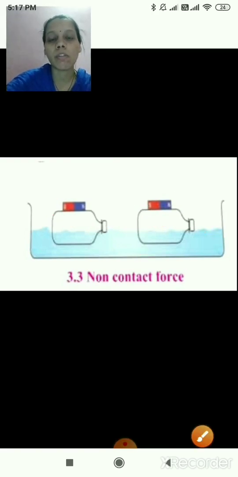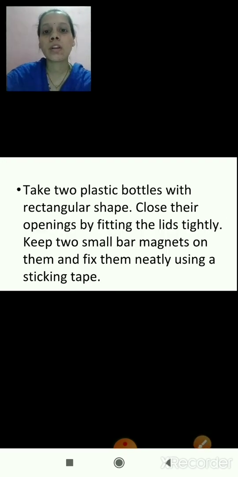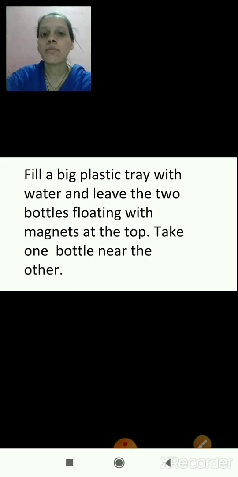Okay, now we will see the procedure one more time. Take two plastic bottles with rectangular shape. Close their openings by fitting the lids tightly. Keep two small bar magnets on them and fix them neatly using sticking tape. As you can see, on each bottle there is a small bar magnet on the top. Then fill a big plastic tray with water and leave the two bottles floating with magnets at the top, as we have seen in the picture.